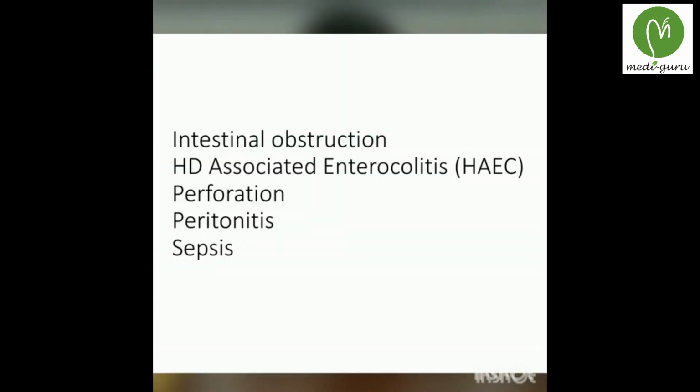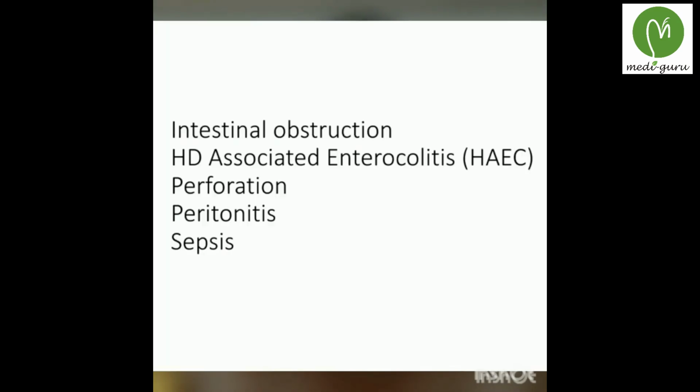On abdominal examination, the abdomen becomes distended and the bowel loops can be palpated. On rectal examination, the sphincter is very tight and there is forceful expulsion of feces with lots of gas. Due to aganglionosis, the distal end of the alimentary canal becomes narrowed, which leads to intestinal obstruction.